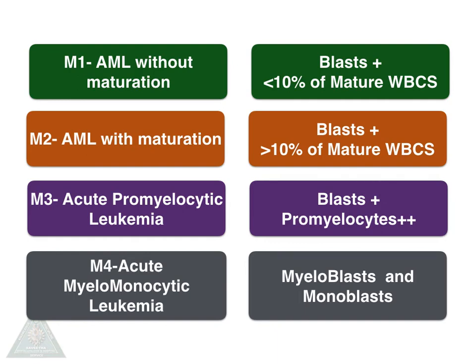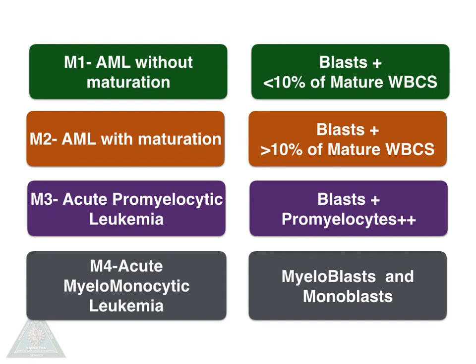In case of M1 we can see less than 10% of mature cells in the peripheral blood along with the myeloblasts. M2, AML with maturation, we can see more than 10% of mature cells. M3 is otherwise known as acute promyelocytic leukemia. There will be blockage in the promyelocytic maturation, and we can see promyelocytes along with the myeloblasts in peripheral blood.